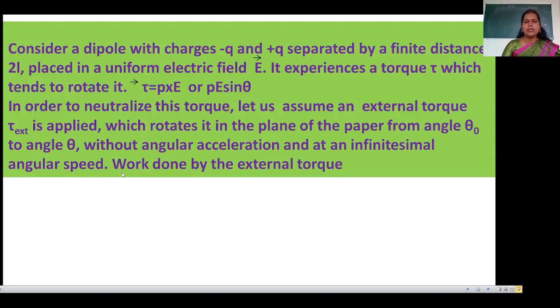So work is done by the external torque, because tau is equal to P cross E. The external torque is applied, and the electric dipole rotates in the plane of the paper from angle theta 0 to theta without angular acceleration. So there is work done.